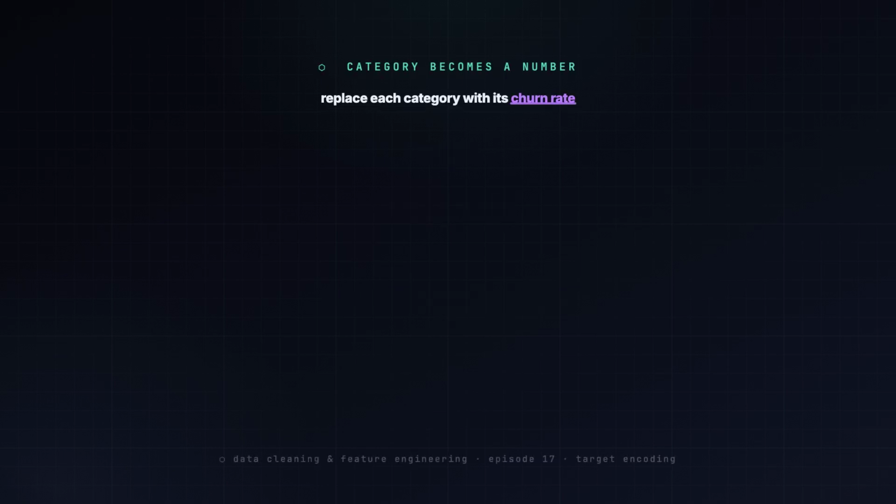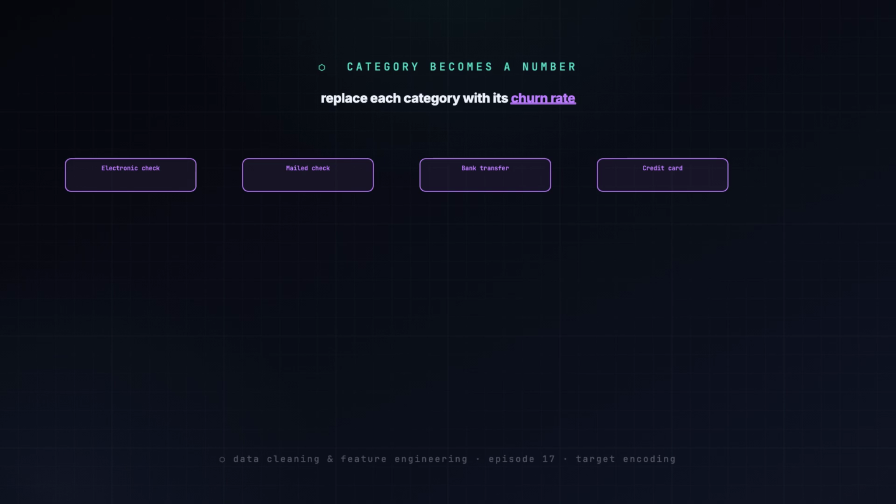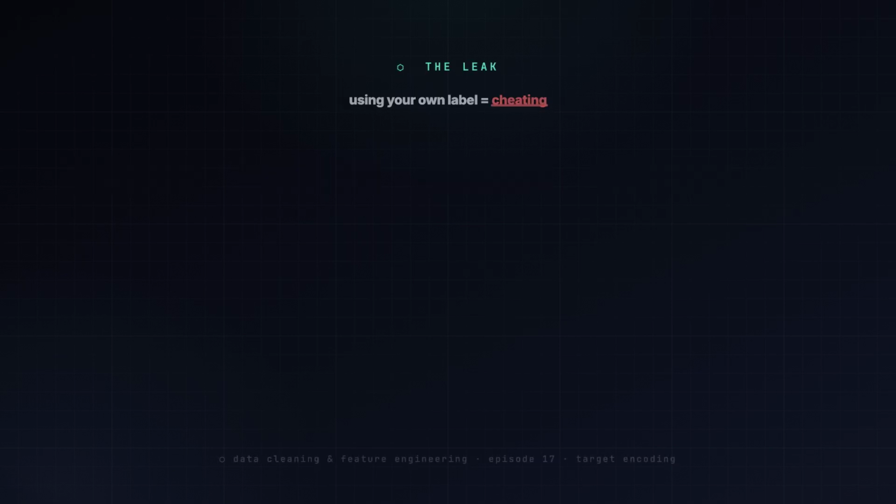The idea is seductive. Replace each category with the average target for that group. For churn, every payment method becomes its churn rate. Electronic check might sit high, automatic payments low. One number that says how risky is this group. Great signal. Here's the leak.